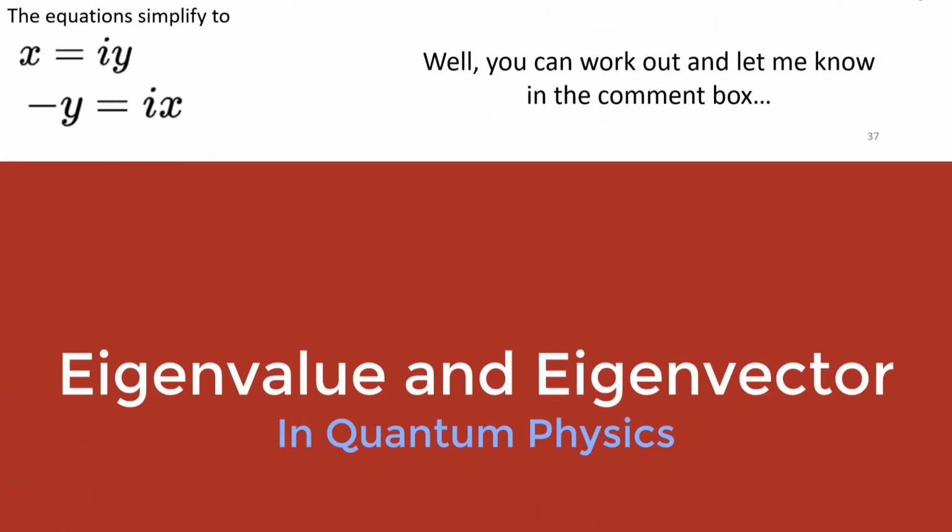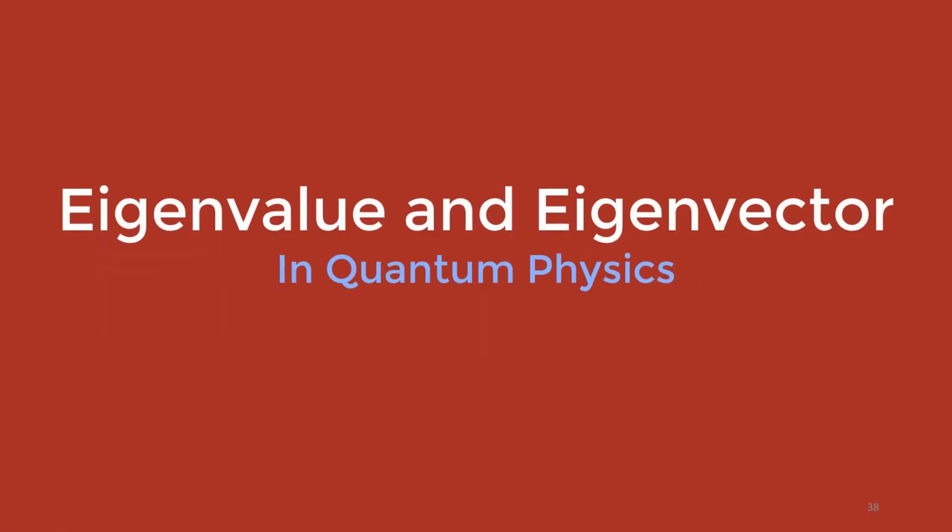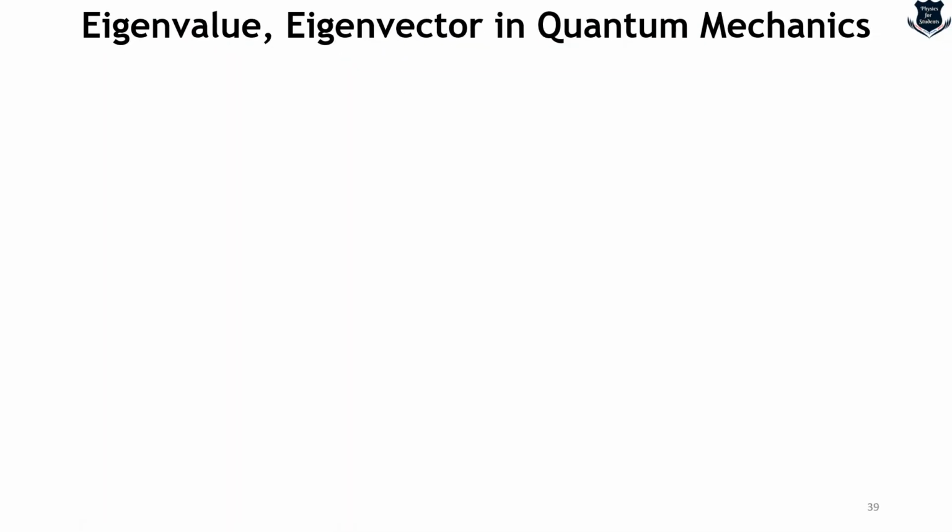Now we come to the central and most important part of our video, which is eigenvalues and eigenvectors in quantum physics. Because in quantum physics this is definitely used, and not only that, in various other ways. So we will look into the usage of eigenvalues and eigenvectors in quantum physics in the next part of the video. Before I go ahead, I would like to tell you that in quantum physics, remember, physical observables such as energy, momentum, position are represented by operators. So here you can see this is energy, which is denoted by the Hamiltonian operator, which represents the total energy of the system.